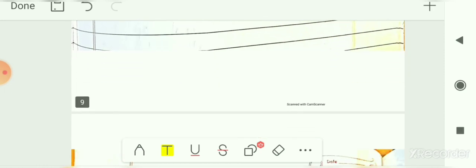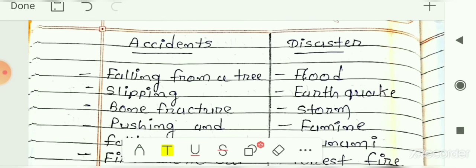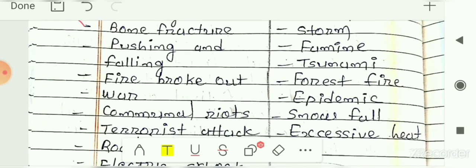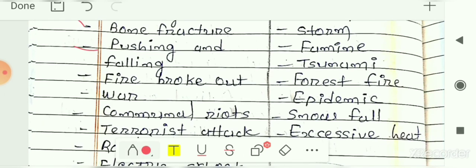Now let me see the answer for this classification. First we will see the accidents. Falling from a tree, this one is an accident. Next is slipping on a wet floor, that one is also an accident. Next is bone fracture, that one is also known as an accident. Next is pushing and falling. While playing with your friend, you push your friend, and because of that your friend might fall down, so that one is also known as an accident. Next is fire breakout. If at some place, your house or your school, a fire breaks out, then that is known as an accident.